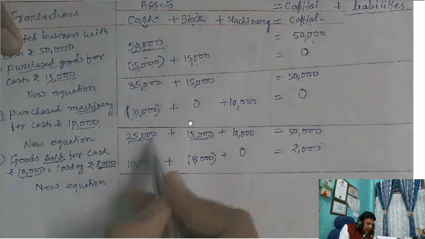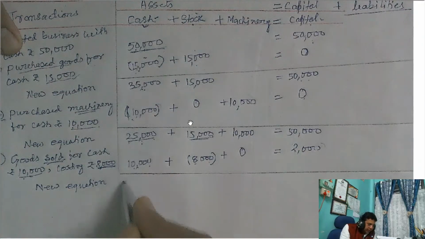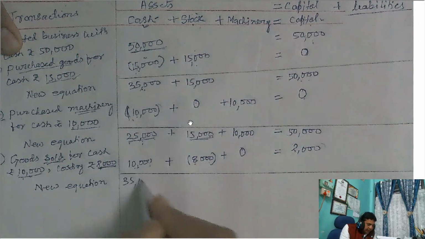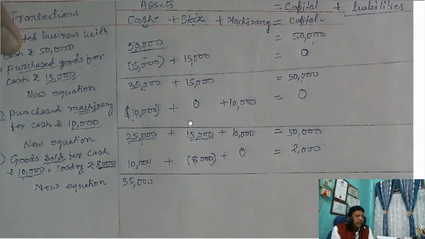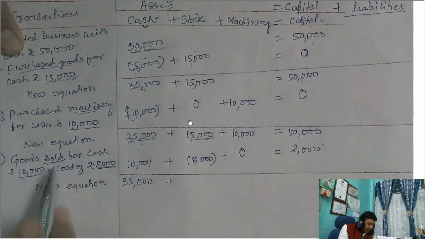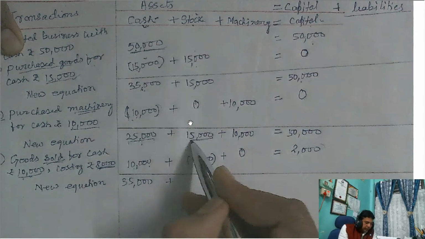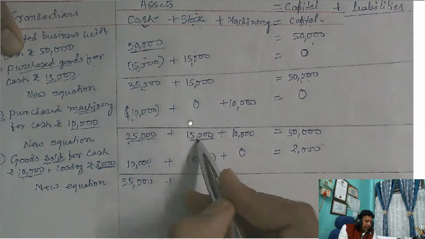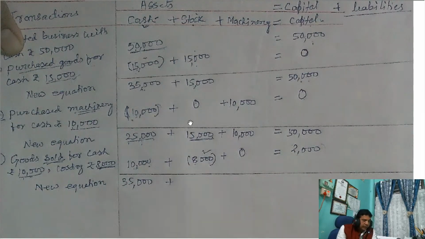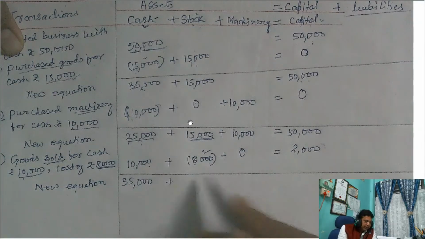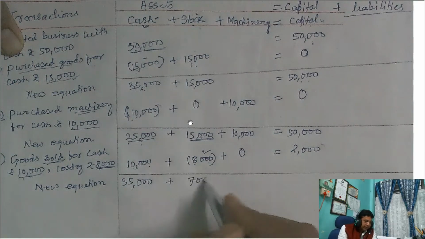So 25,000 plus 10,000. कितना हुआ बेटा? 25 plus 10, 35,000. ठीक है? Okay. So before this transaction, you had a stock balance, goods balance 15,000. इसमें से 15,000 से 8,000 goods sold कर दिया. बचा कितना बेटा? 15,000 minus 8,000, 7,000 का goods बच गया. अभी भी है.